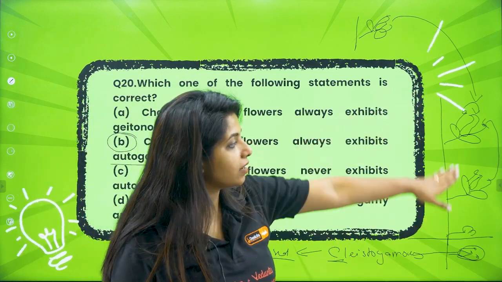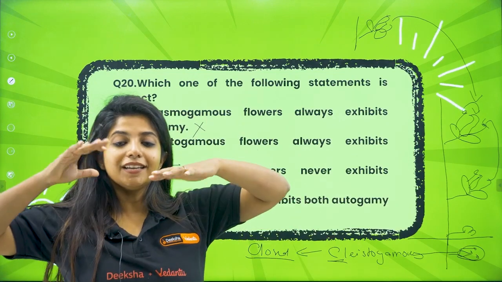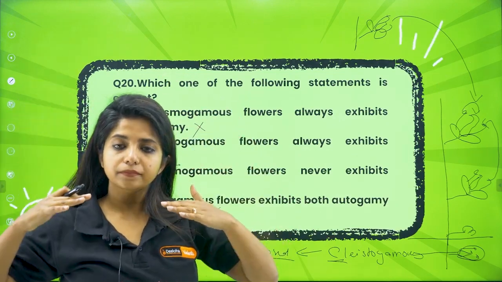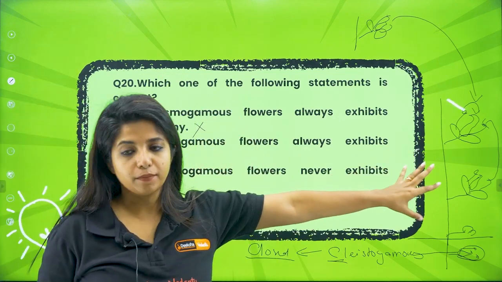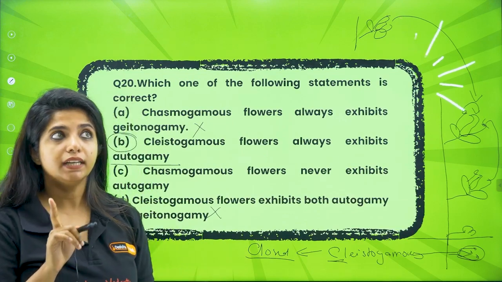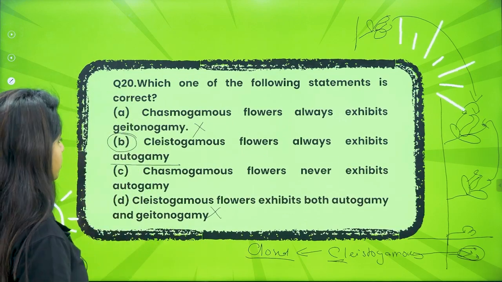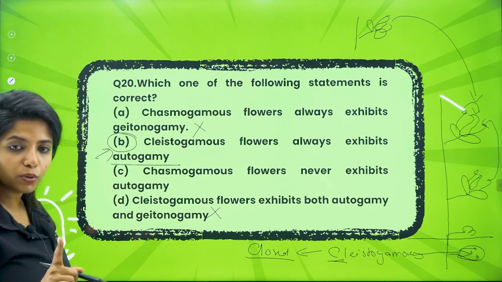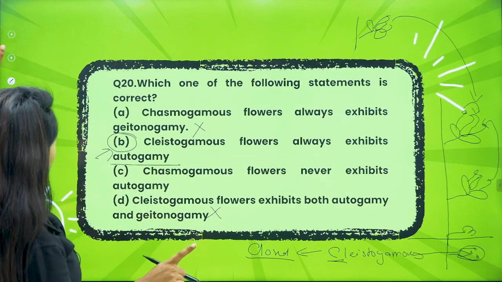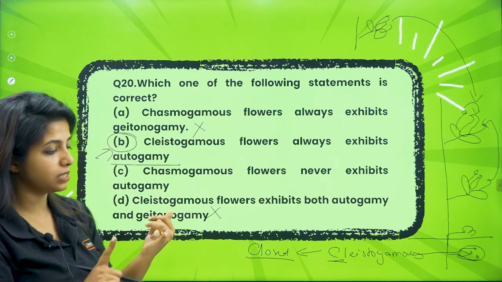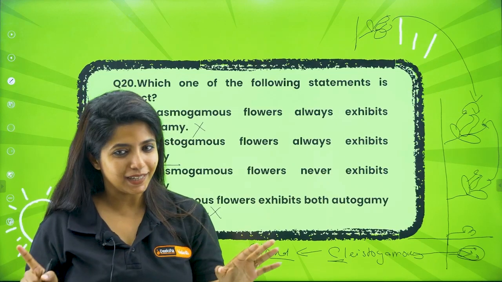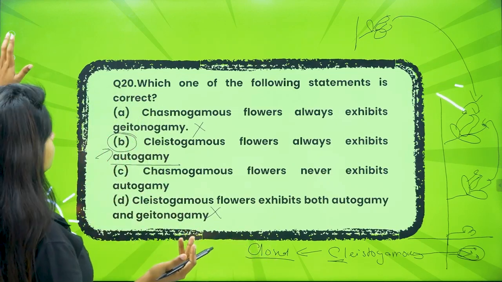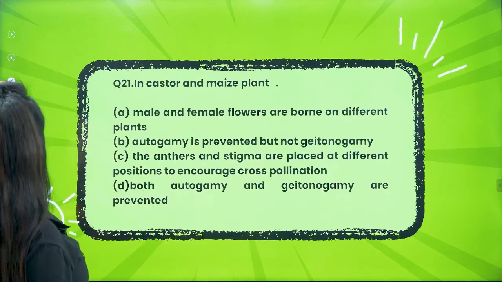And towards the aerial branches, the side above the soil level, there you will be finding the chasmogamous flowers. This is a question that I solved in the theory part, that's why I remember it. So your answer would be B. Have a look at the picture given in your NCERT about the chasmogamous flowers and also examples: Viola, Oxalis and Commelina.